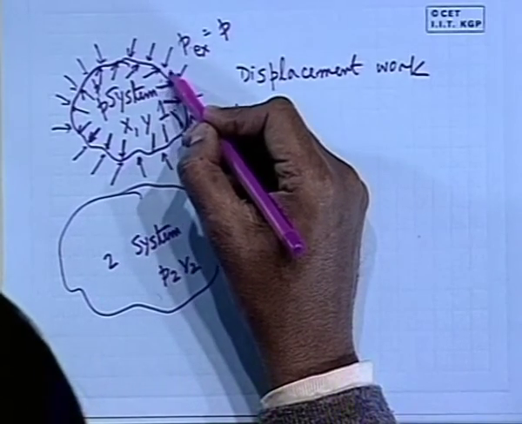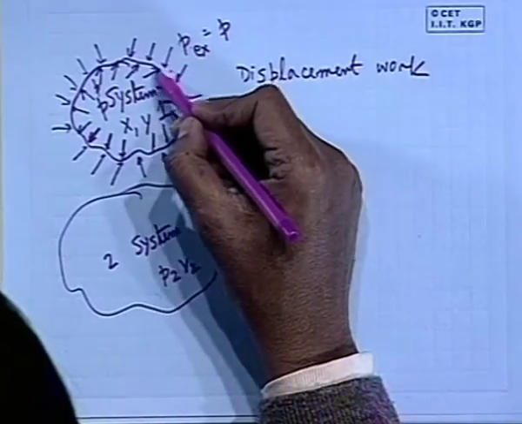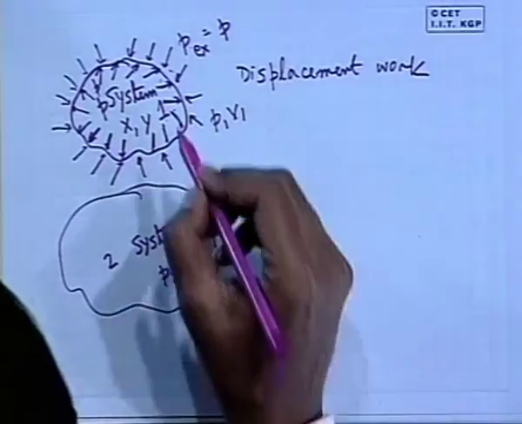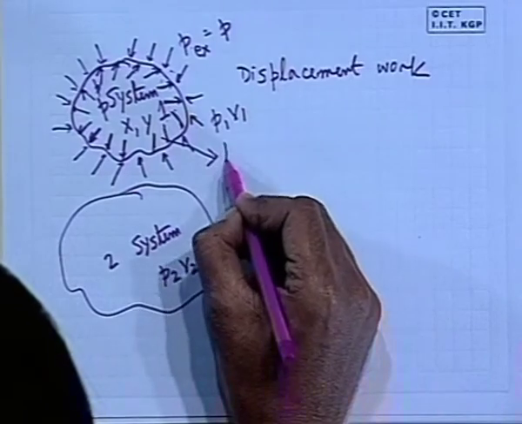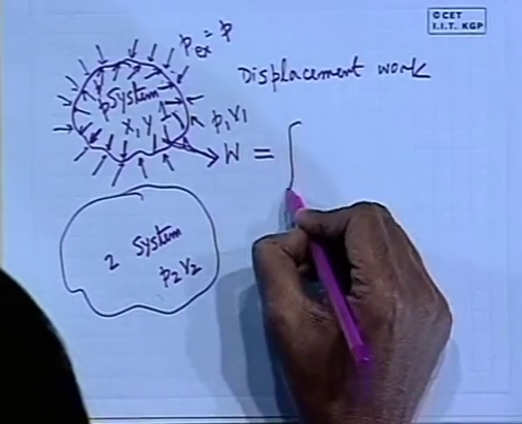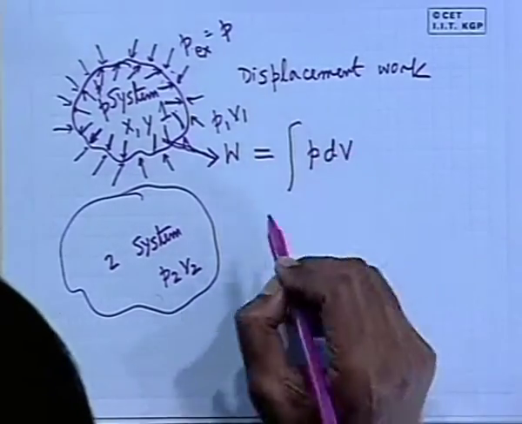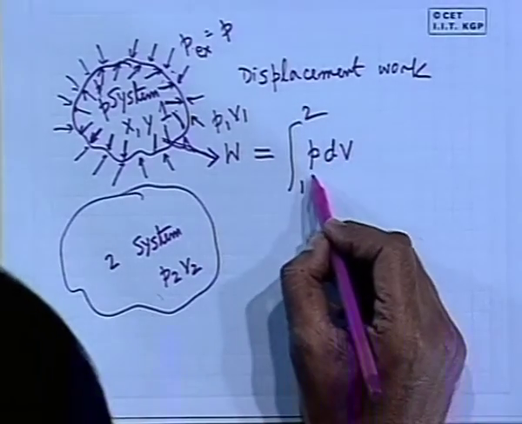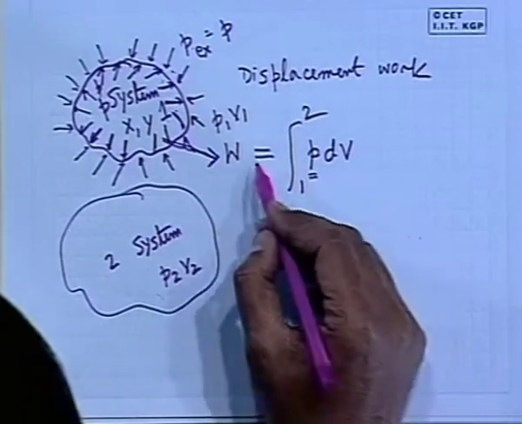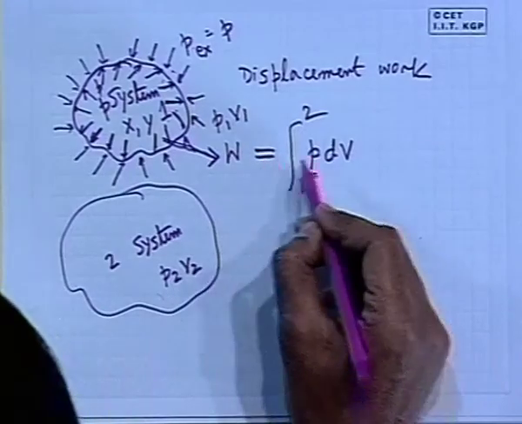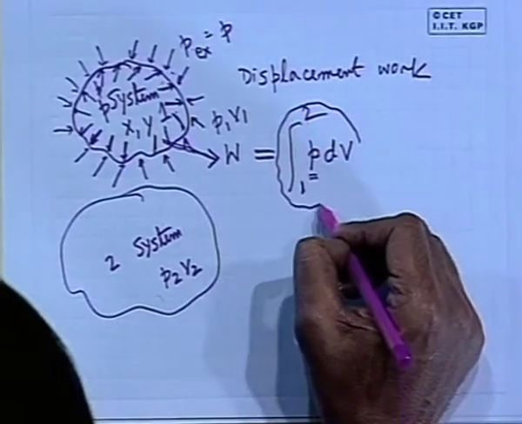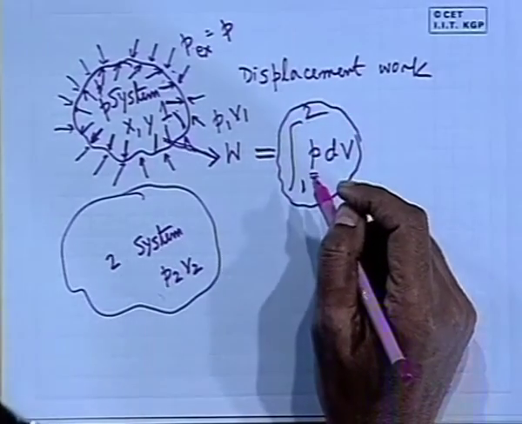But in a limiting case, in practice to conceive it, we consider the imbalance is infinitely small, so that it attains finally this stage, then the work which is finally transferred to the surrounding. In this case, when it expands, the work will come out of this system, which is given by integral of P into dV. Now, this integral we cannot evaluate until and unless we know P as a function of V. That will be found out from some constraining law of the process, but this work done can be written as integral P dV from state 1 to 2. So, this equals the work done. That is why this displacement work is named as P dV work.